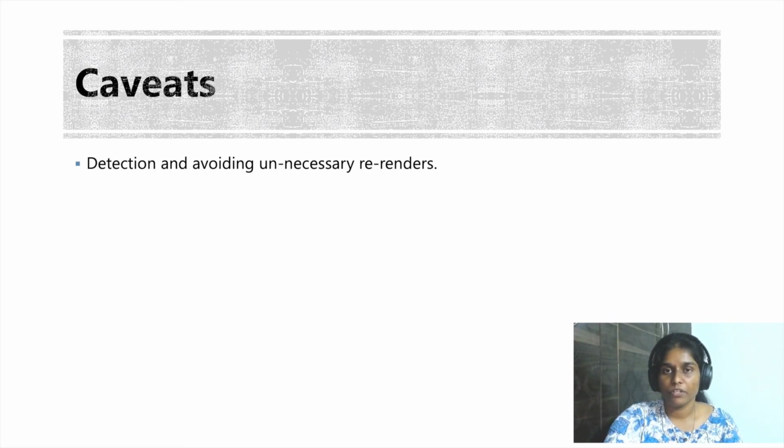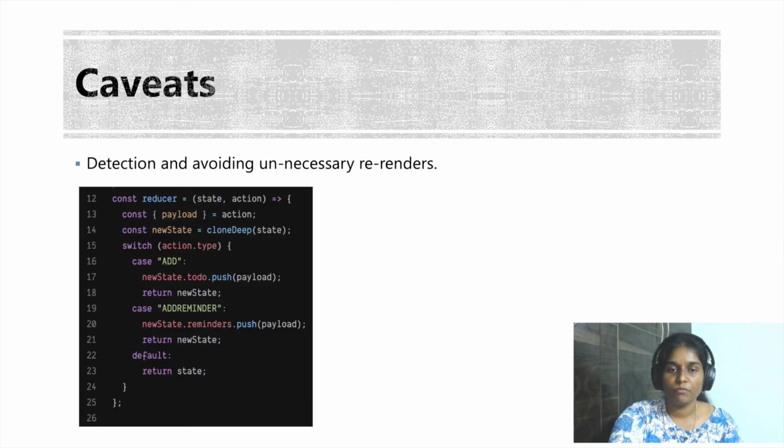In our previous example of version 2 of the to-do example, we have seen how our add button unnecessarily re-rendered when our list of to-dos was updated. To solve this, we split the state into two contexts so that now the add button doesn't re-render. However, there could still be a possibility of undetected re-renders happening by the very virtue of how our reducers work. In our previous example, in our attempt to solve the problem of immutability, we have done a deep clone, a deep copy, of our state object.